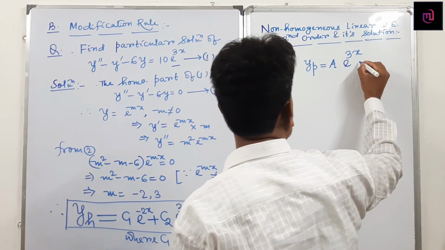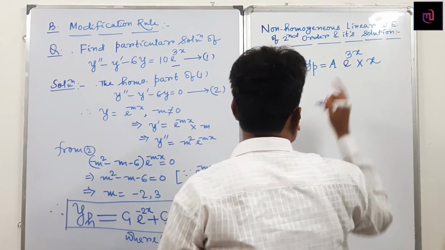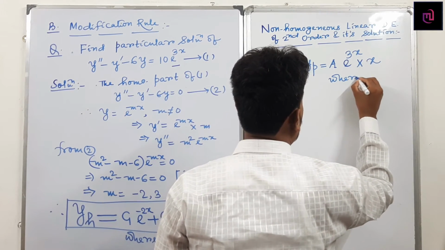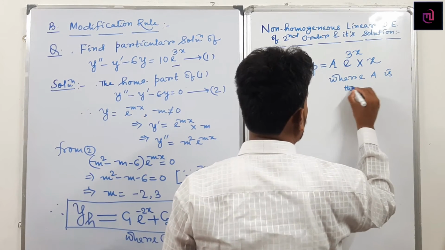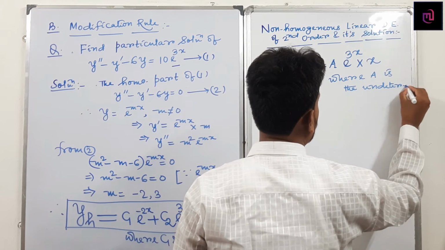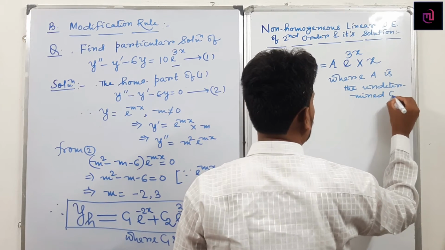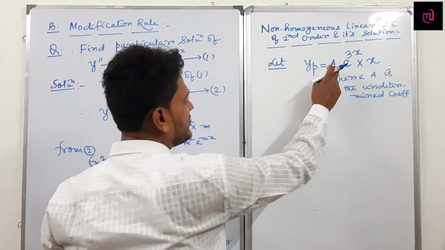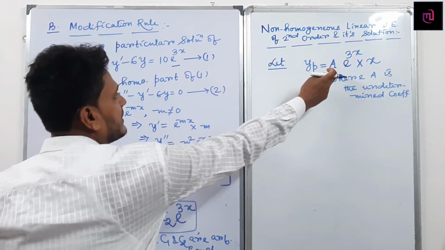Yes, so that's why you multiply by x. Where a is the undetermined coefficient, and we have to find its value.